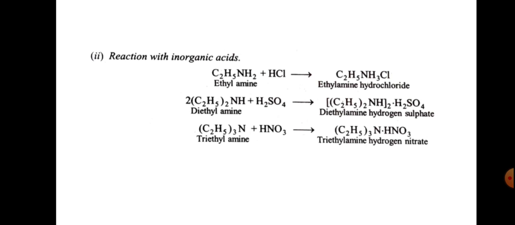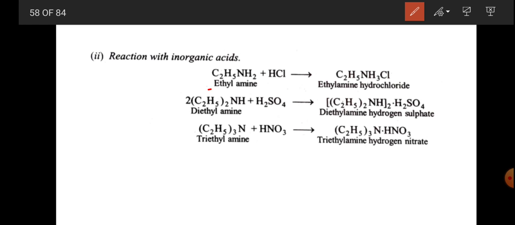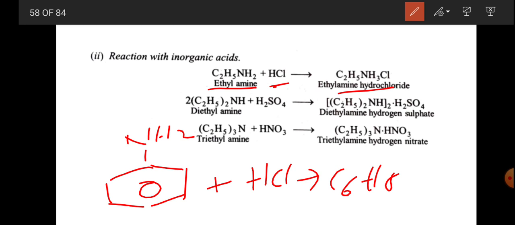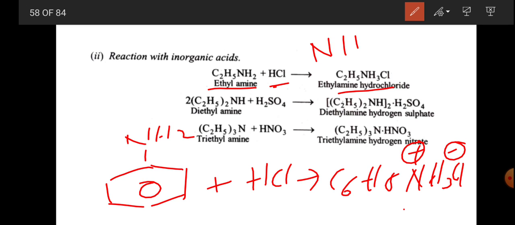So ethylamine treated with HCl, I have already told this one, gives ethylamine hydrochloride, whereas aniline, C6H5NH2, plus the mineral acid HCl gives rise to C6H5NH3+ Cl-, or we can write this as C6H5NH2.HCl.